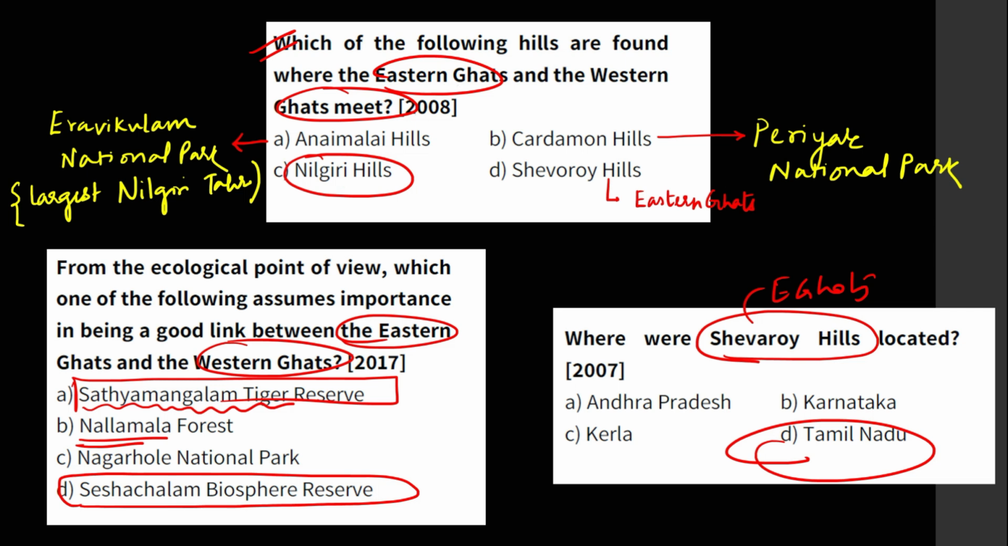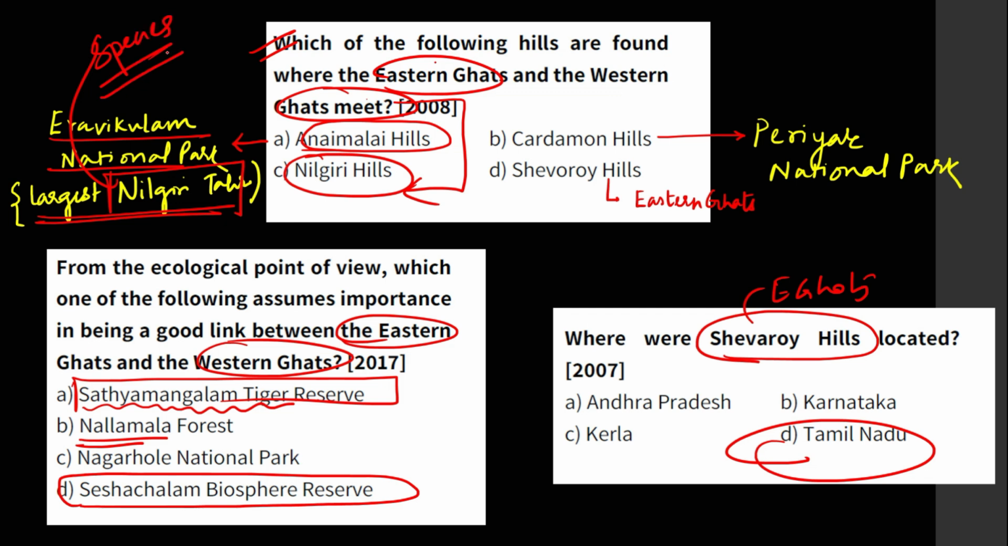In this book only, this is given, clearly mentioned that the Eastern Ghats and Western Ghats meet at Nilgiri Hills. So many people make the mistake that they just stop here. No, just go through Anaimalai Hills also. Go through the Wikipedia page. You will come to know that in Anaimalai Hills there is Eravikulam National Park. And Eravikulam National Park is in news because it has the largest population of Nilgiri Tahr. And Nilgiri Tahr is one of the favorite species in environment for UPSC prelims examination. You see how things are related.